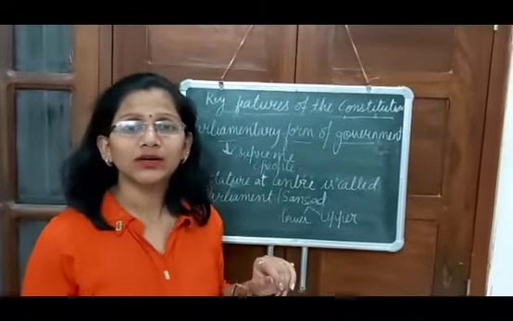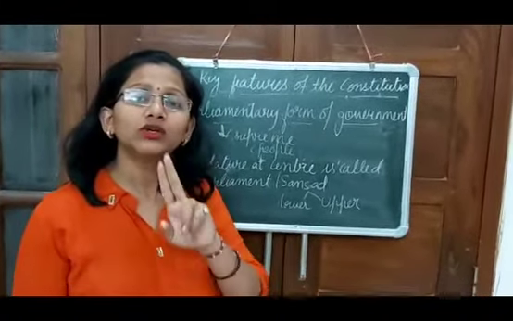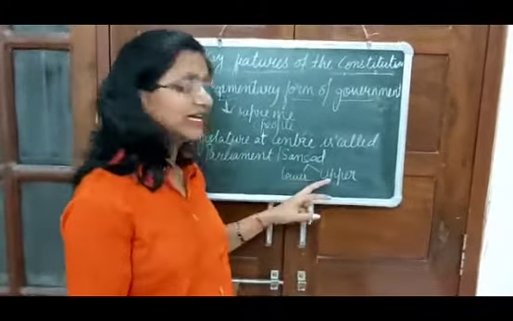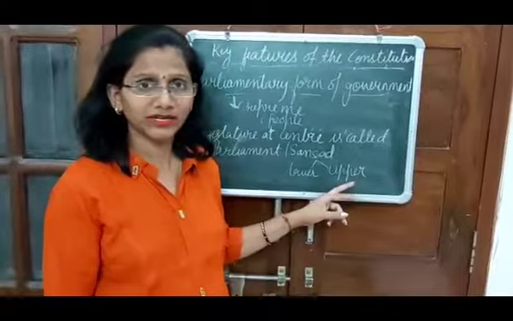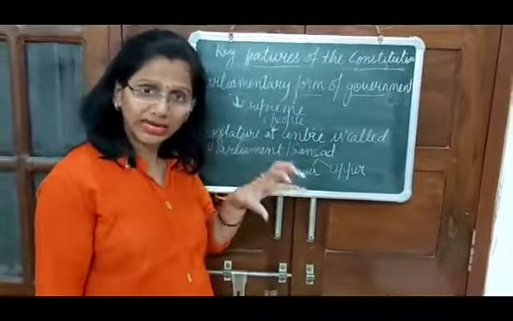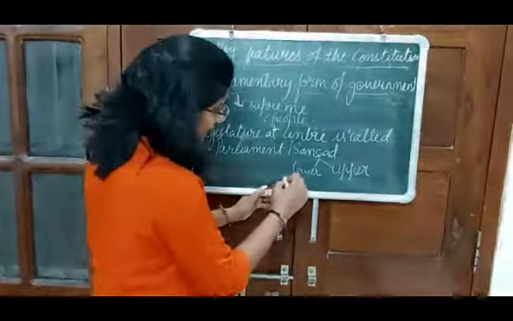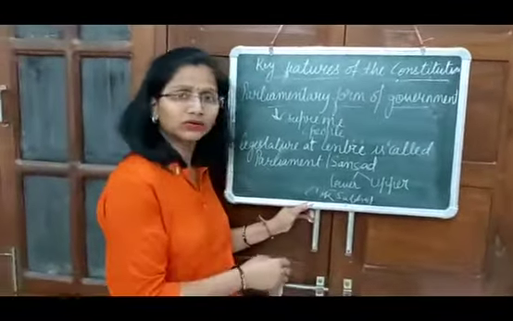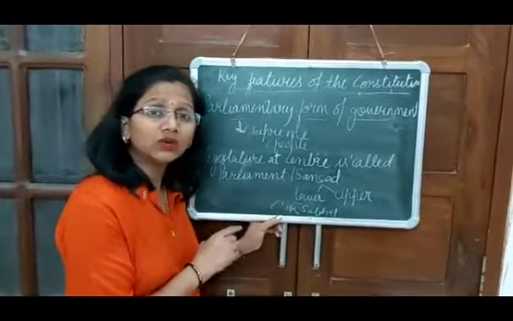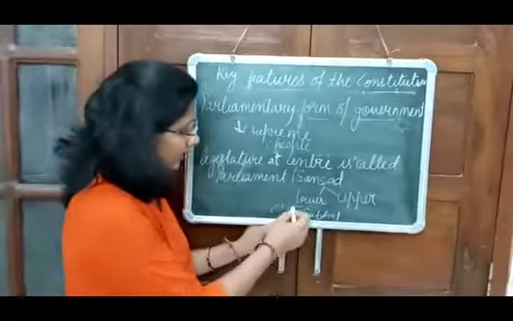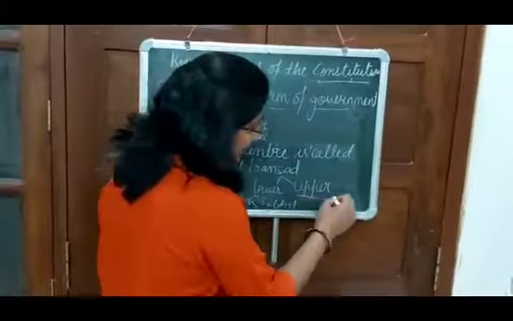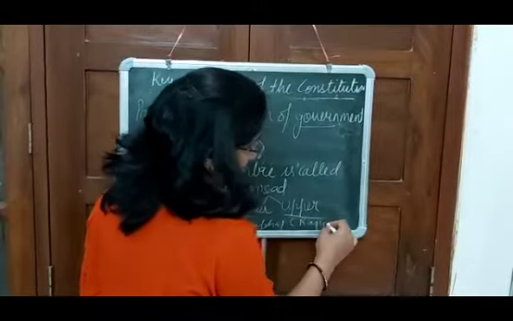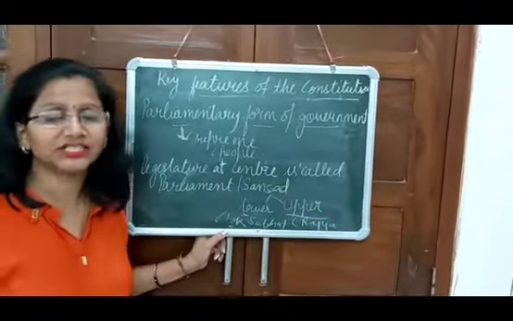In this Parliament or the Sansad, we have got two houses. What two houses? The first house is the lower house and the second one is the upper house. L represents the lower house, that is the Lok Sabha. The lower house is known as the House of the People, that is the Lok Sabha, L for L. Whereas upper means upar, that is the Rajya Sabha. Okay, it is the Rajya Sabha.